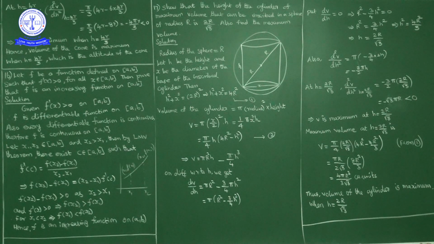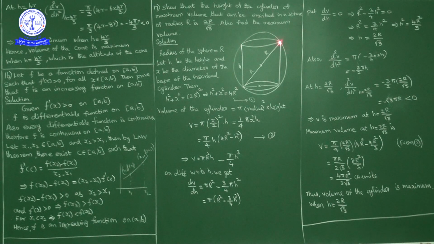Okay, now what do we have to show? The height of the cylinder of maximum volume. So we have to maximize the volume of the cylinder and show that the height of the cylinder is 2R by root 3, where R is the radius of the sphere. Also we have to find the maximum volume. Okay, this is a sphere of radius capital R. Now a cylinder is inscribed.